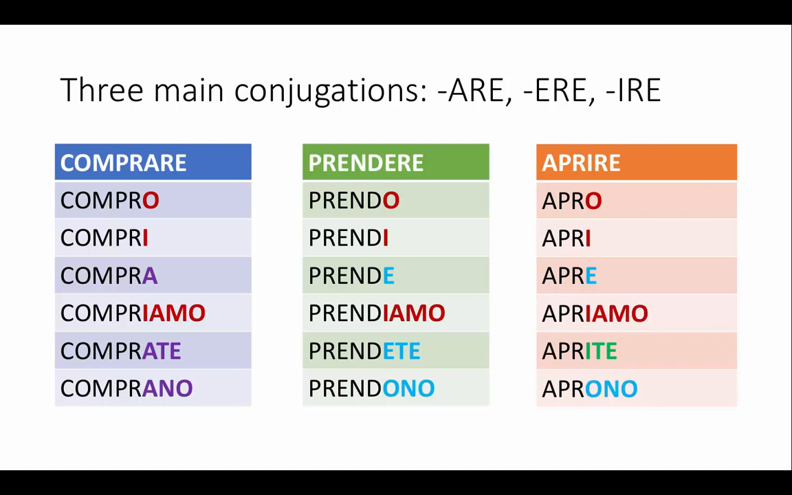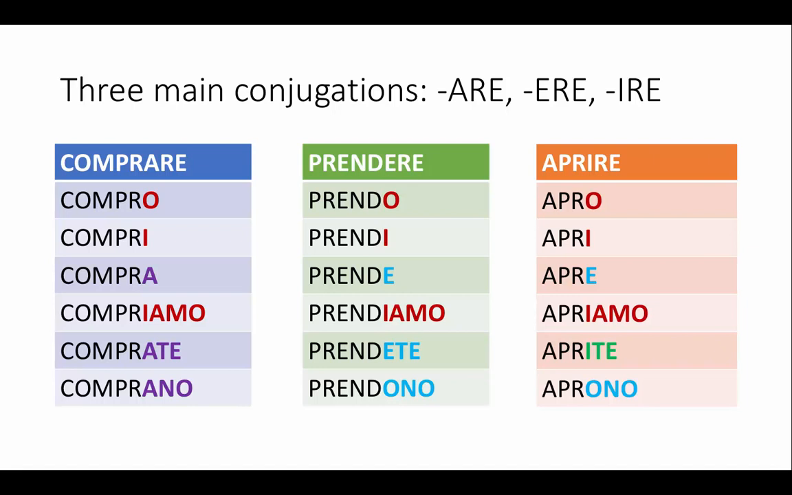Notice that in the loro form, in none of the conjugations will we ever have the emphasis on the ending itself. It's always going to be before the ending, so it's comprano, prendono, aprono. Now in the -ere verbs, like prendere, notice that there are similarities with the -are verbs. The first and the second person singular and the first person plural are the same. So it's prendo, prendi. However, the third person changes and it's prende. Then the noi person prendiamo is the same as -are verbs, and then the voi and loro persons also change, prendete and prendono.